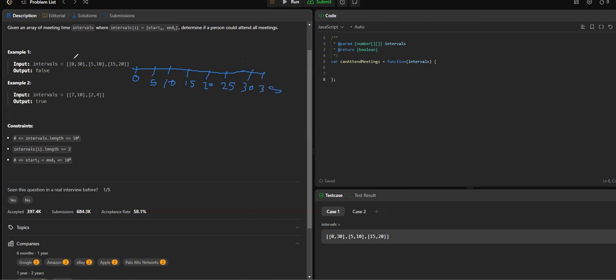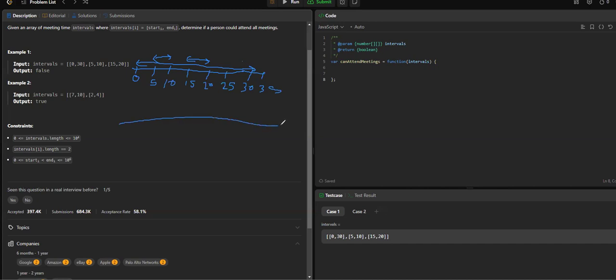So the very first meeting is starting at 0 and ending at 30, so this is going to take almost all the available space. For the second one, it's going to take from 5 to 10, which is this one. The third one is going to take from 15 to 20. So clearly we can see there is overlap between first and second and first and third. So that's why we can't attend all the meetings, and we return false.